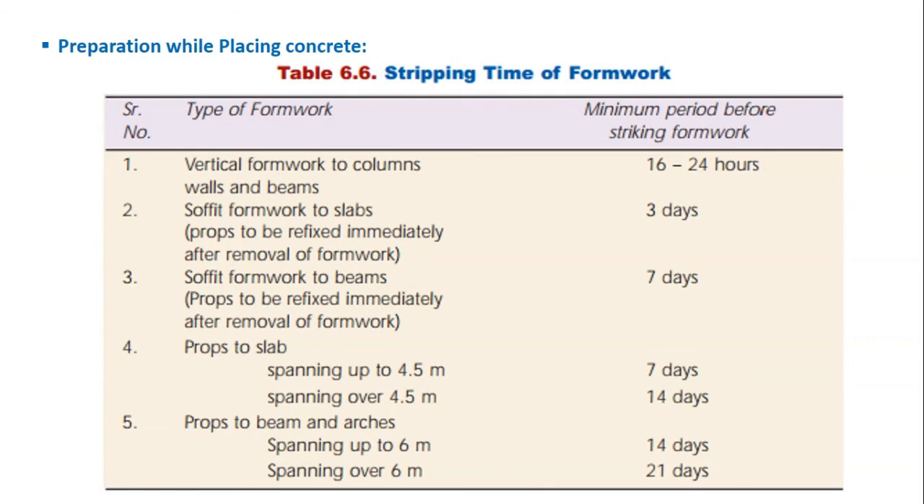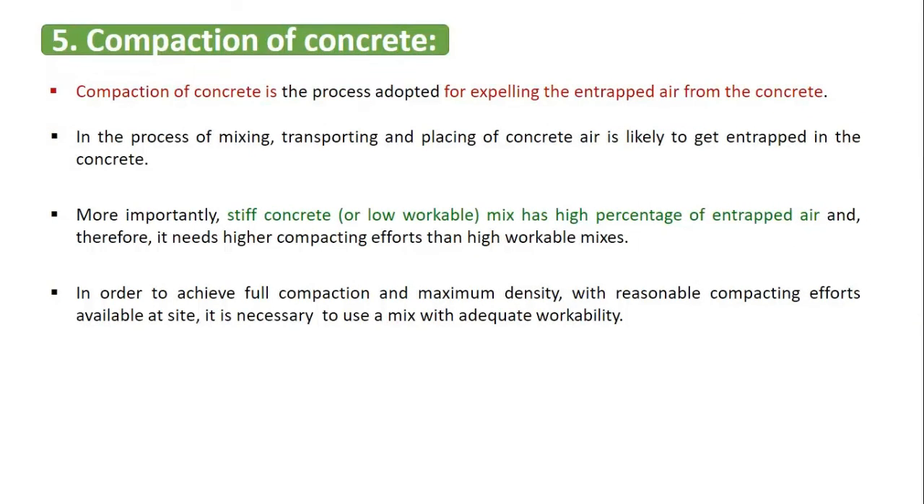Okay, and this is the table that gives you the stripping time of formwork. This table gives the time period after which you can remove the shuttering work and formwork. For beams it is 7 days, for columns 16 to 24 hours. Okay, so this table helps us to decide after which time you can remove that formwork. So now in the next class we are going to discuss step 5, that is compaction of concrete. Thank you.